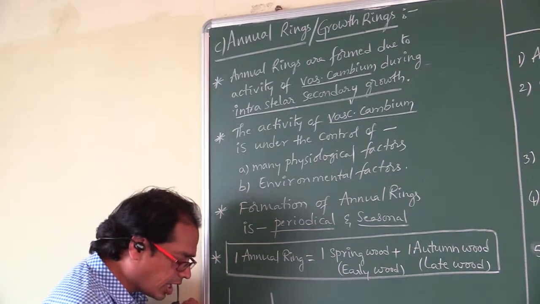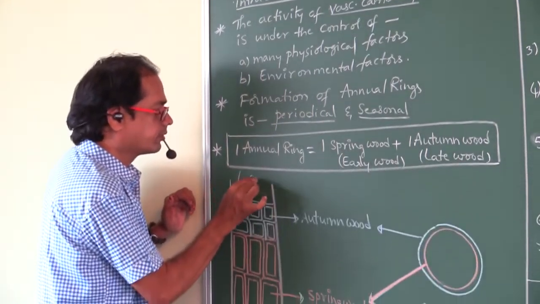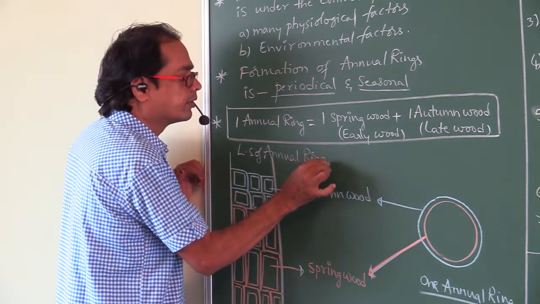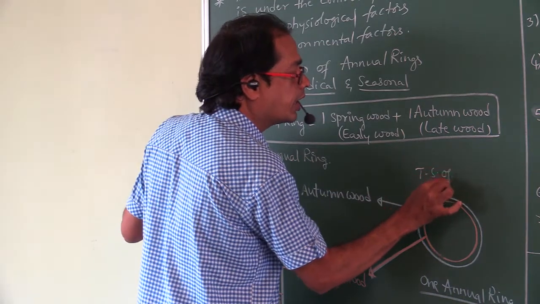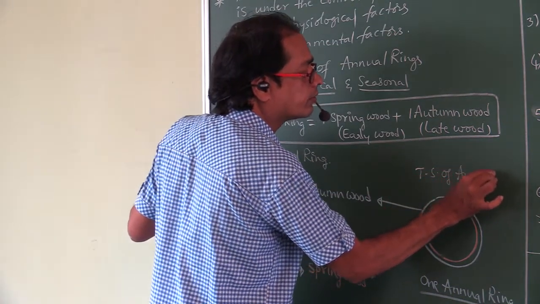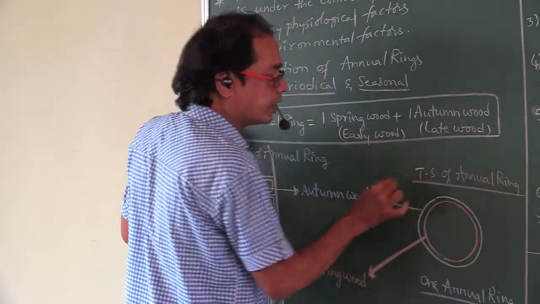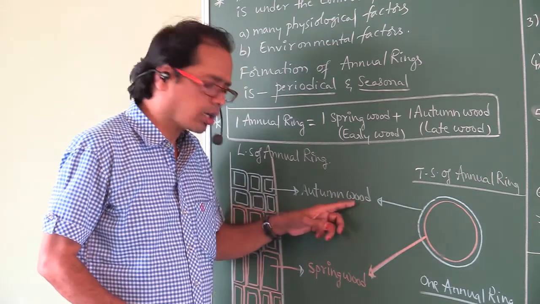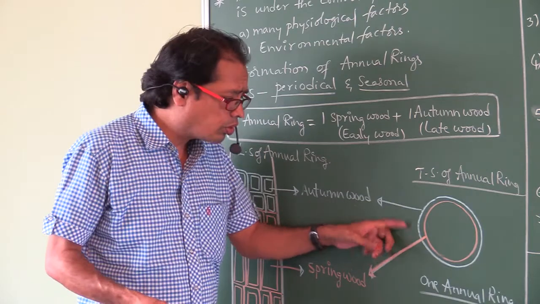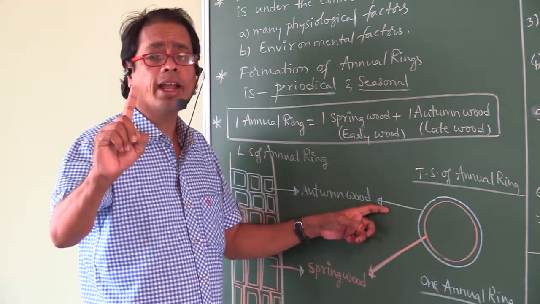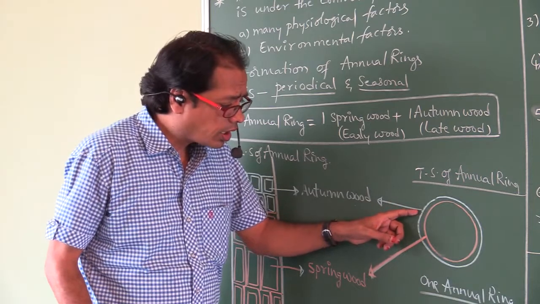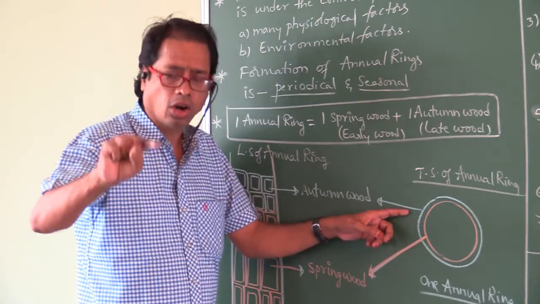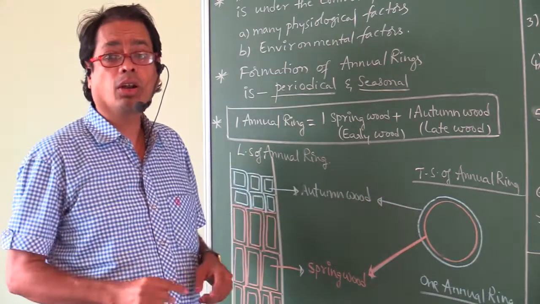See, let's see here, this is the LS of annual ring. This is TS of annual ring. So, this is so called spring wood. This is so called autumn wood. These two woods together called one annual ring. This is one ring and this is another ring. So one spring wood and one autumn wood together called one annual ring or growth ring.